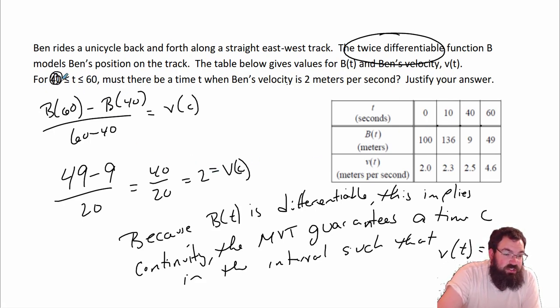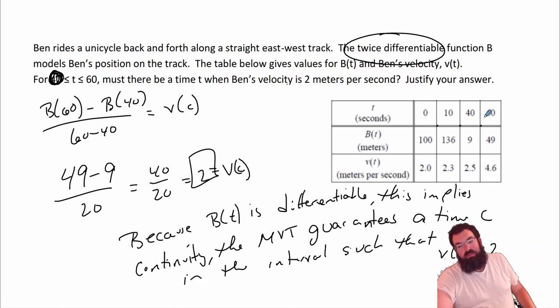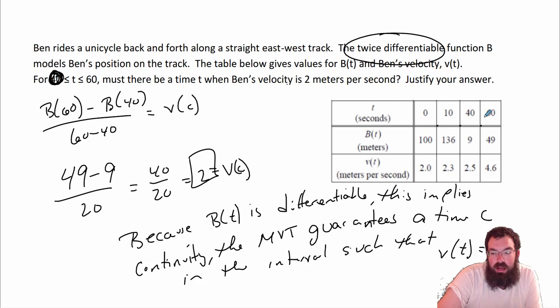What if it said 0 to 60 here? Okay, if it said 0 to 60, then what you're going to do is try to find 0 to 60 and see what happens. Do the math there. You're going to try to find 0 to 10, 0 to 40. You're going to try to find 2 somewhere. It just so happened that it was 40 and 60, and that was just what it came out to be. It might be a little harder where you have to figure out a little bit more stuff going on. But for the most part, this one actually wasn't too bad.